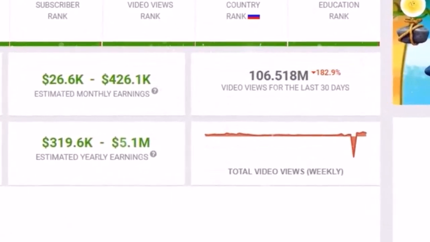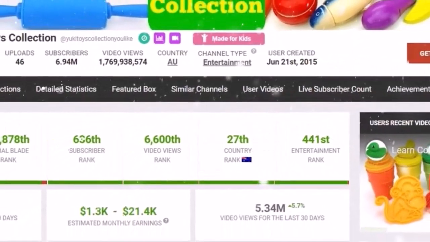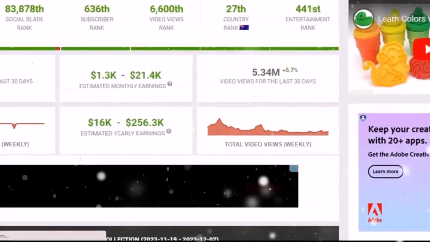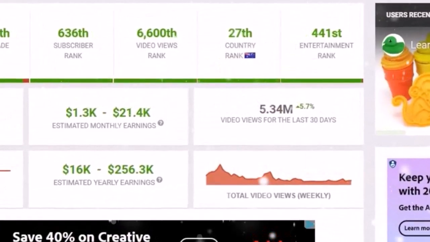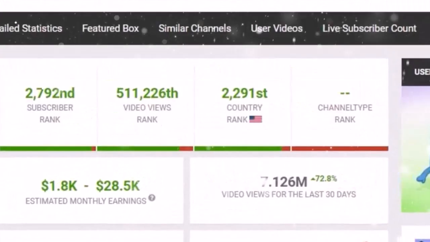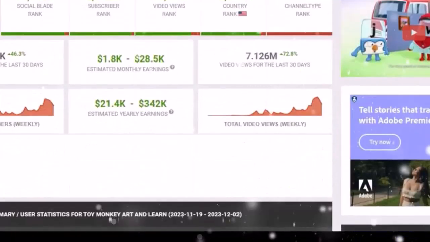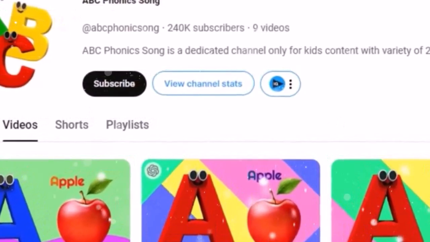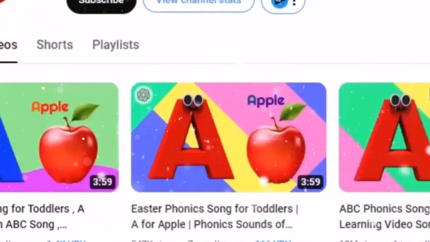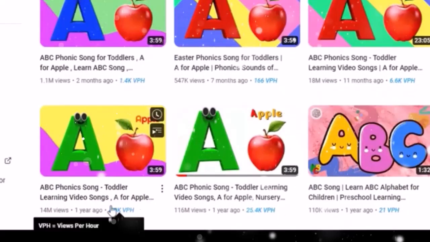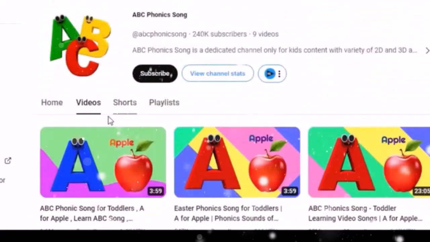And if you think that kids' educational channels are not monetized, then let's talk about their earnings. Each of these channels is earning thousands of dollars per month as per Social Blade, and when the videos get a lot of views, then there will definitely be earnings. So you can now guess, by looking at these numbers, how quickly you can grow and make good money in this category on YouTube. And making these videos is not that difficult.